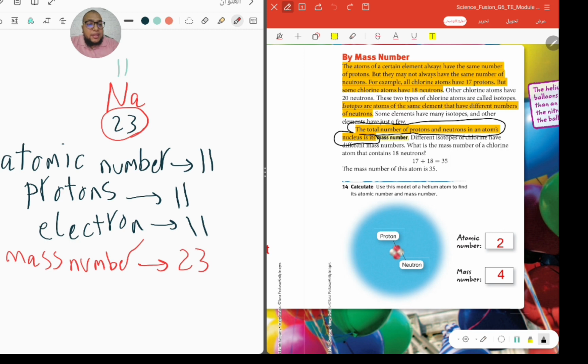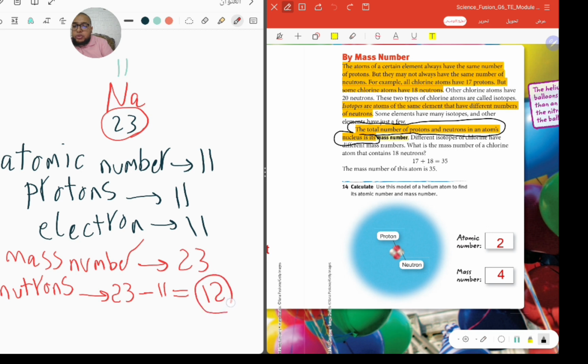Okay, what is the mass number? If I ask you about the mass number, it is the biggest number. What about the neutrons? If I ask you what is the number of neutrons, neutrons equal the big number 23, which is the mass number, minus the number of protons, which is 11. That means 12.